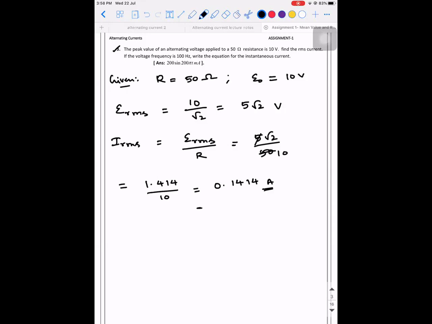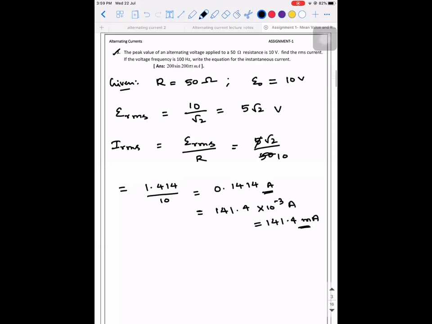Or this can also be written as 141.4 milliampere. Right? Any doubt in this? Simple, right? So that is the first part of the question.